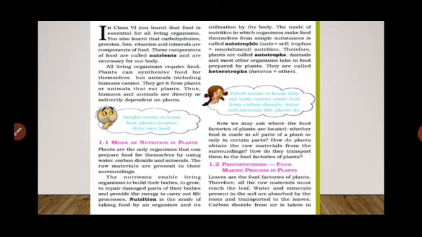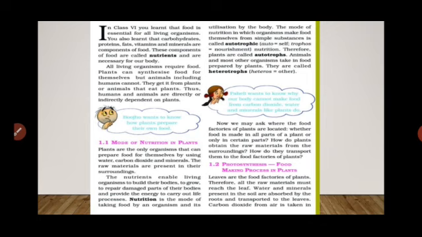The mode of nutrition in which organisms make food themselves from simple substances is called autotrophic. Means students, this whole lesson depends on nutrition. Then what is nutrition? Nutrition is the mode of taking food by the organisms.